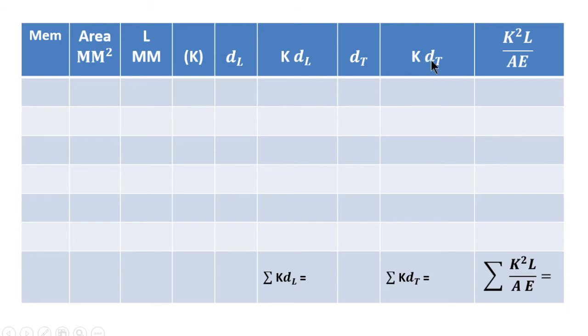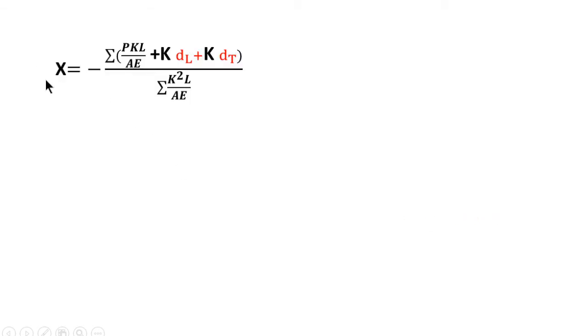Then the next is K into DT, and the last column is K square L by A. So here we get the summation K into DL, summation K into DT, and summation K square L by A. Here X is the unknown force in the member which you have considered as a redundant. So that is equal to minus summation PKL by AE, the change in length of member due to the external load, plus the change in length due to the lack of fit, plus the change in length due to the temperature changes.